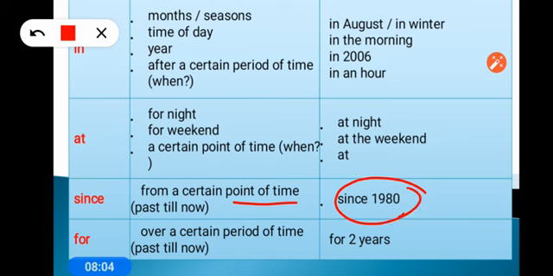But remember, since and for is used to show an action which is going on for a long time. So when it started, for that time we use since and for. Otherwise for Monday we use on, for month we use in, we don't use since. Since is used only for showing when the action started, which is going on. So since is used for point of time and for is used for period of time.